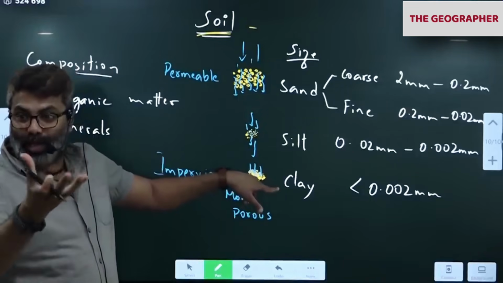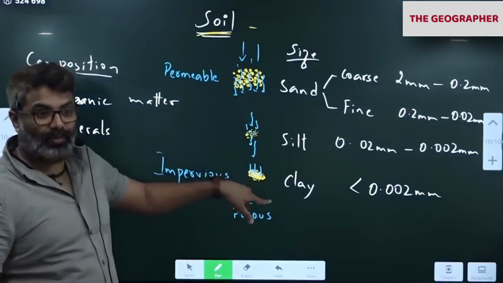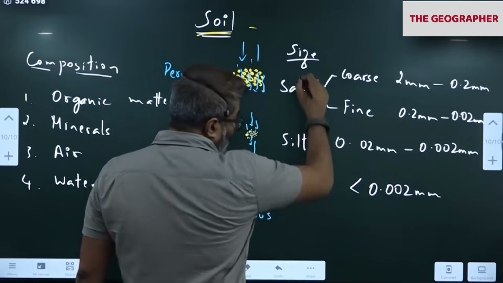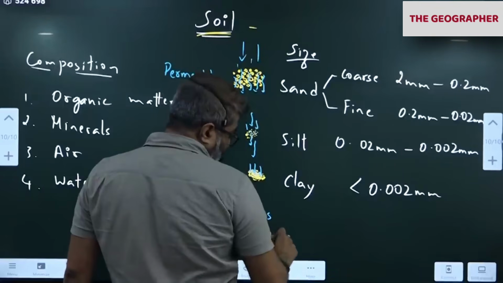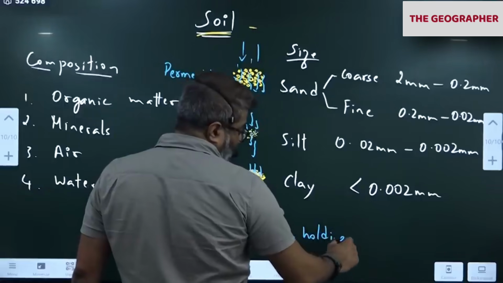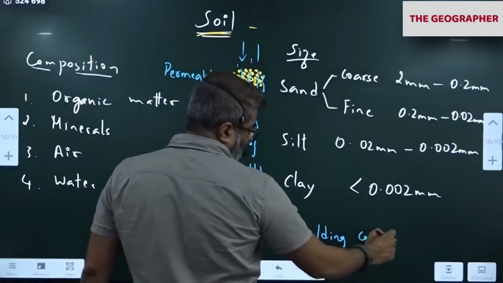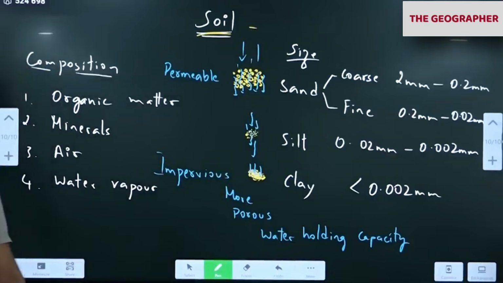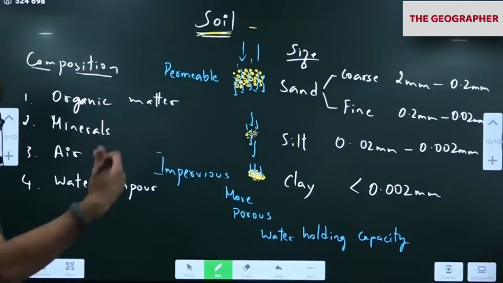Now you got it. Why can clay hold more water? Among all these three, water holding capacity is highest in clay because of the porous spaces. So clay soil is impervious to water. So it doesn't allow water to pass. That means what?